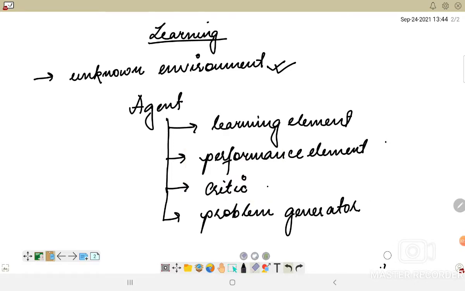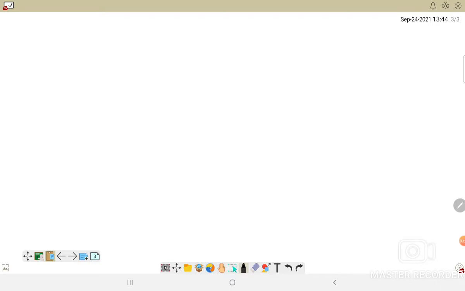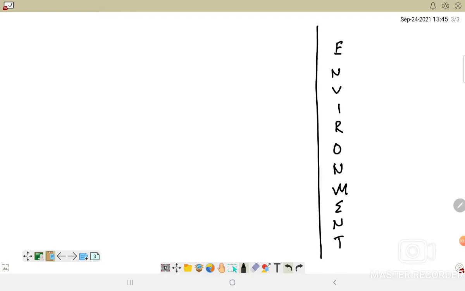A typical learning agent will have a diagram like that of an agent that we have already discussed. I have an environment. Let me draw a block around it.